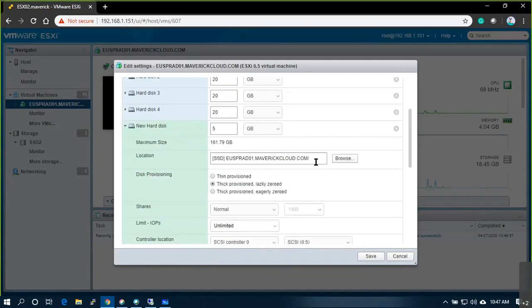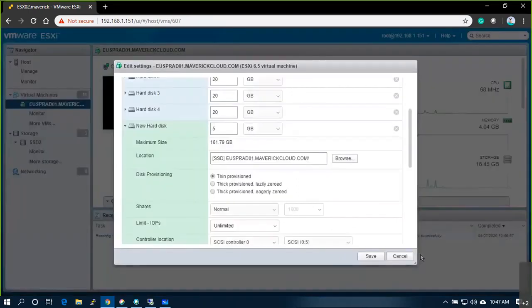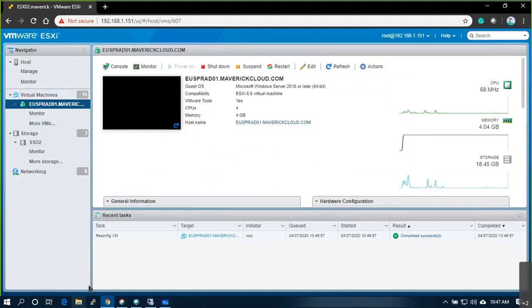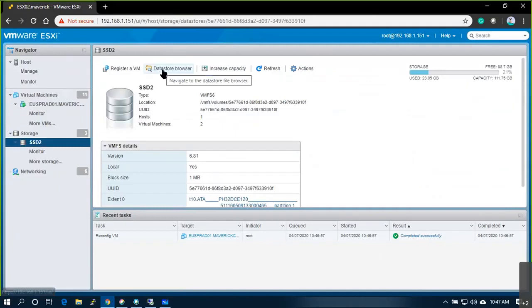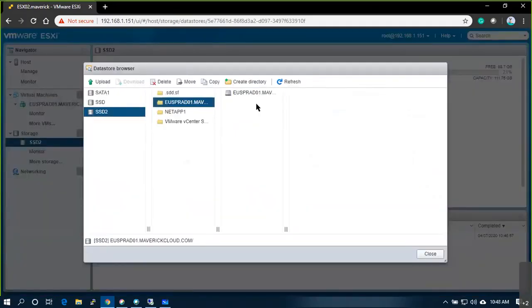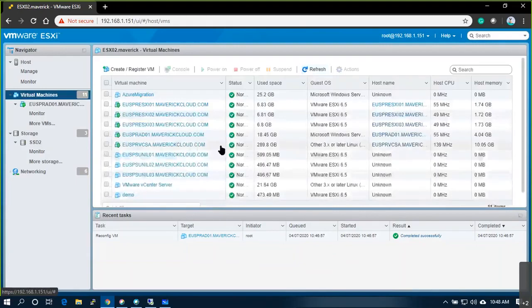Okay, and I'll say thin provisioning. Say it is in. Yeah, it created it. It created one hard drive. I don't know why it is not showing up. See, I'll show you. Datastore. You see, it created one disk. It created, but somehow it is having some bug or something. It is not showing up.